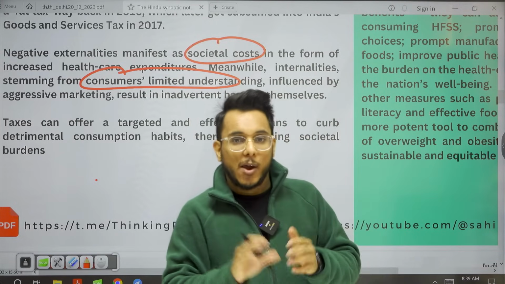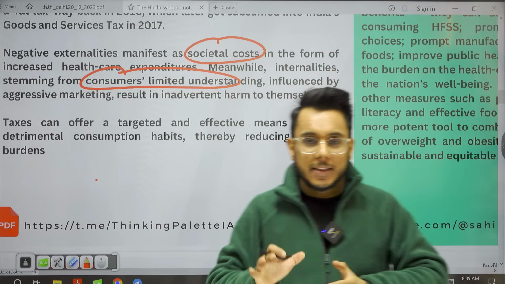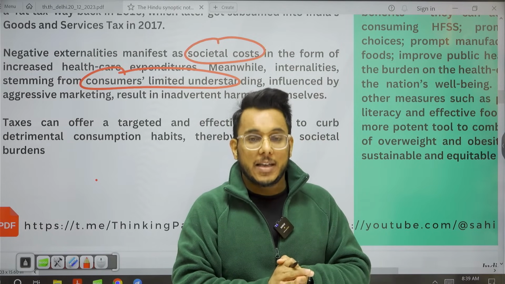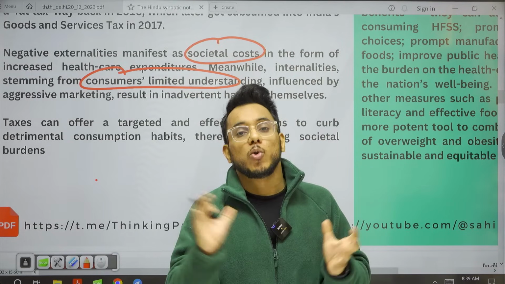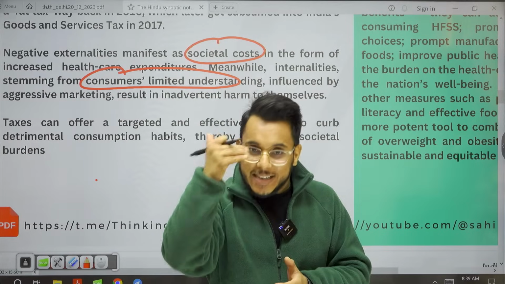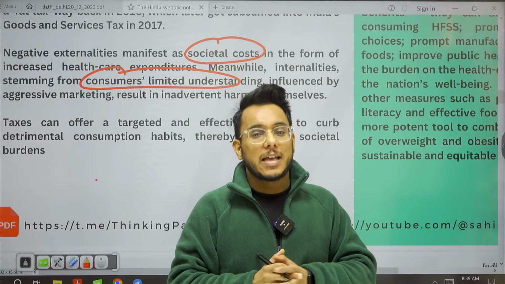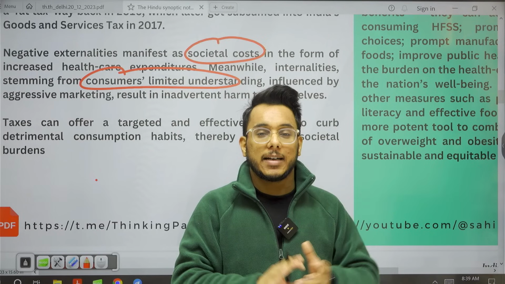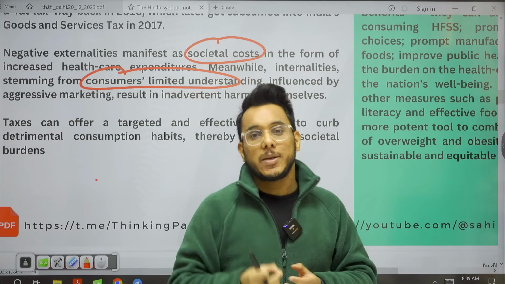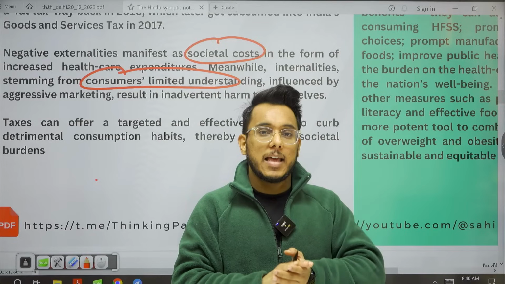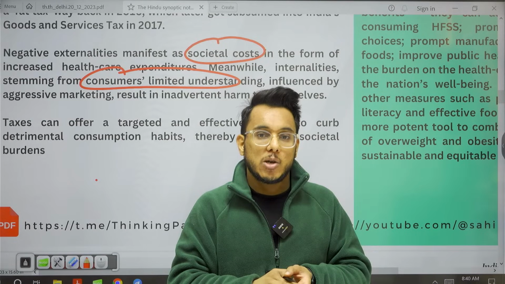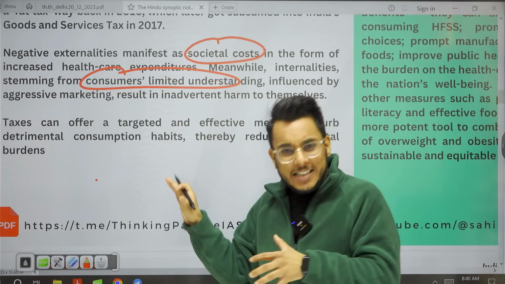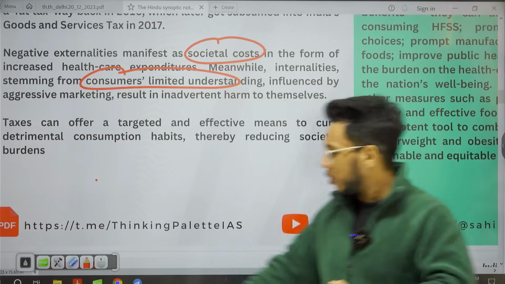For example guys, often we think that these packed juices being sold in the market are a healthy alternative to cold drinks and soft drinks, but please try reading the label behind that and see the amount of sugar, amount of sucrose that is there, and see how much percentage of real fruit has been used, and you will know that there are no healthier substitutes, but people don't have that knowledge. So the point is that aggressive marketing by these companies is harming the health of people.